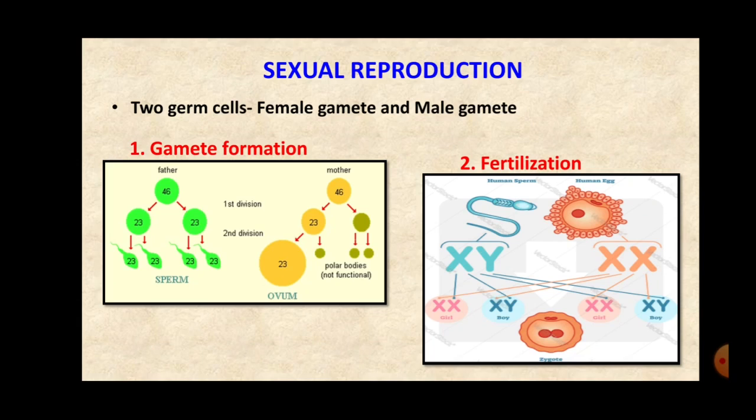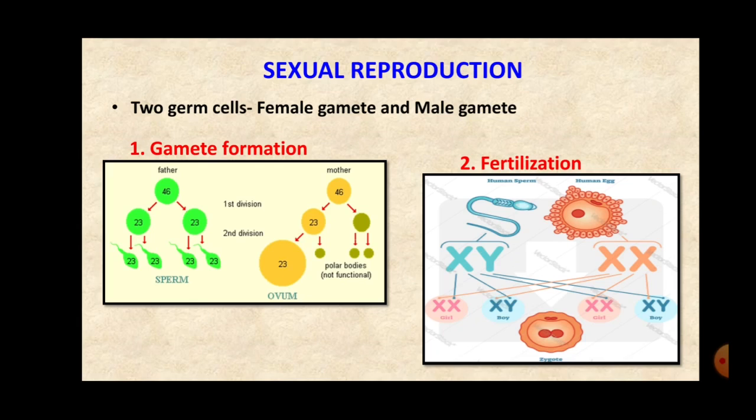Okay, now gamete formation, as I told you, takes place by the process of meiosis. Why by meiosis? Why not mitosis? Because in meiosis the number of chromosomes becomes half, that is haploid, and in mitosis the number of chromosomes remains the same, that is they remain diploid.